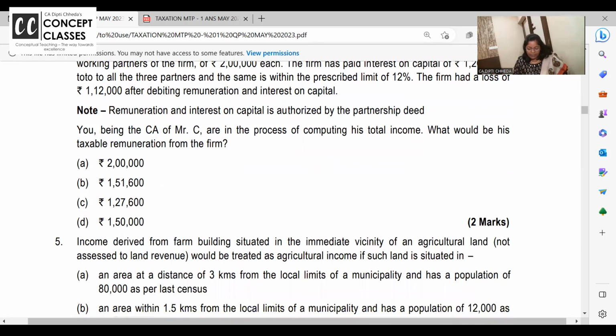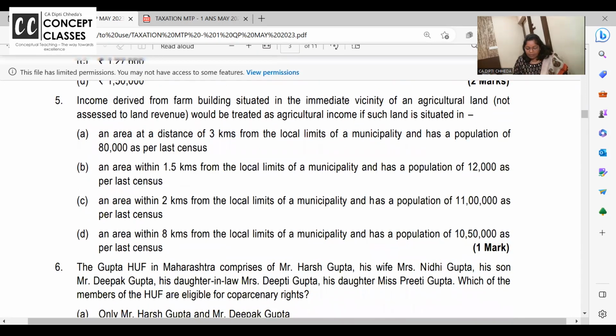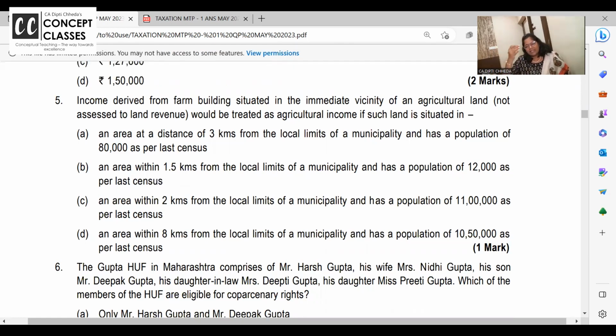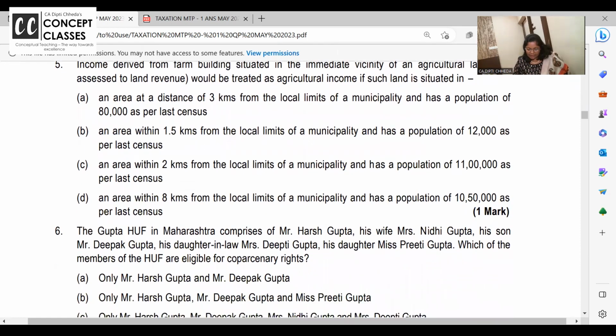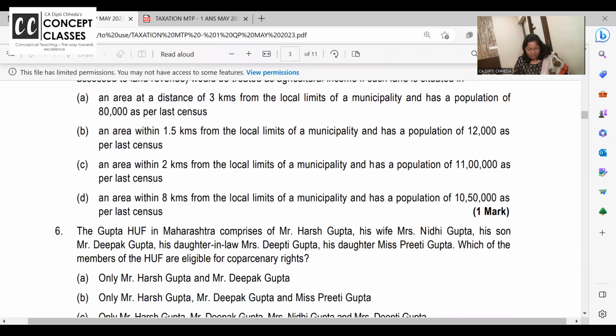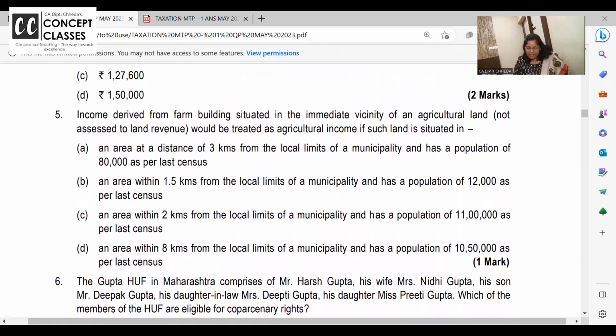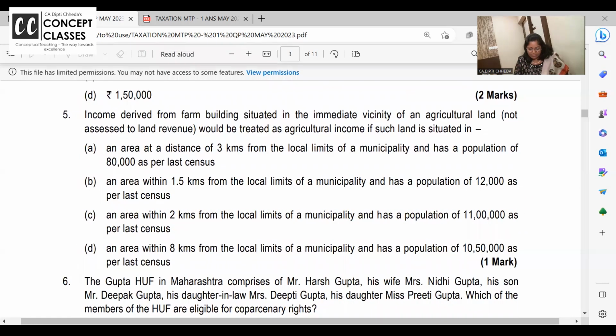Fifth one we are doing right now. Income derived from farm buildings situated in the vicinity of agricultural land would be treated as agricultural income if land is situated. Now this, I'm not referring to agricultural income. Everyone knows, 8 kilometers radius, the population is above 10 lakhs. And as a population of 1052 kilometers hai. So none of them are fitting into this except the first one. So here the answer is the first one.